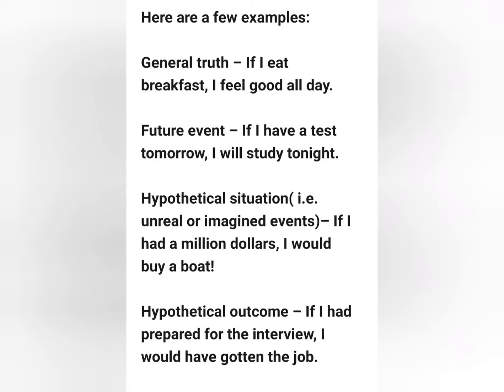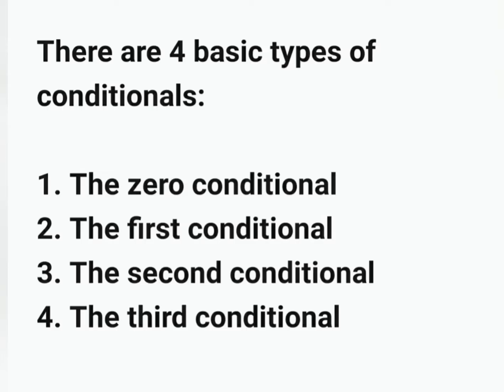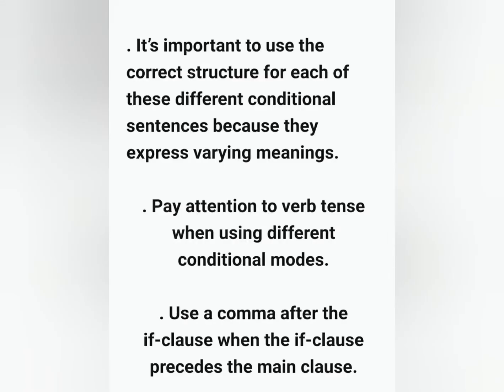Let's see different types of conditional sentences. There are 4 basic types of conditionals. They are the zero conditional, the first conditional, the second conditional, and the third conditional. Remember the following points. First one.